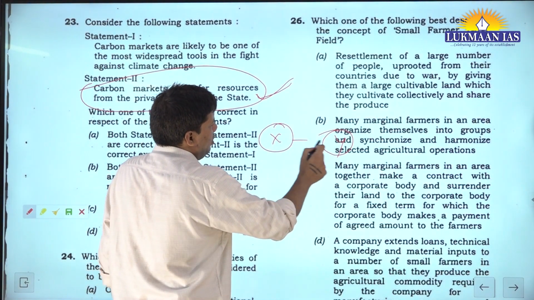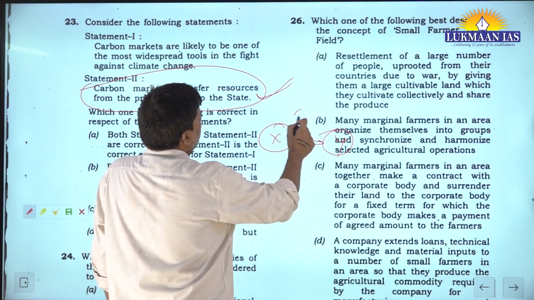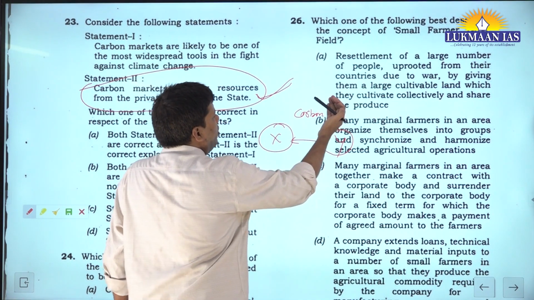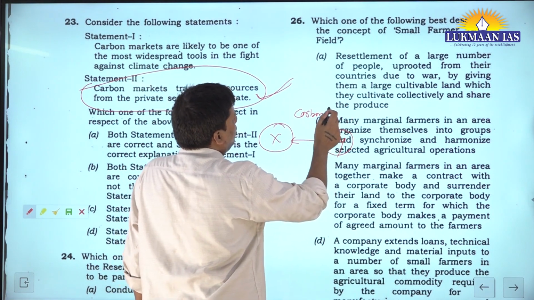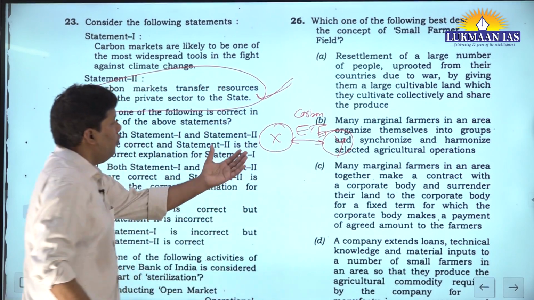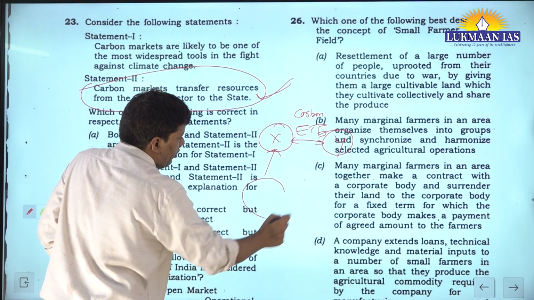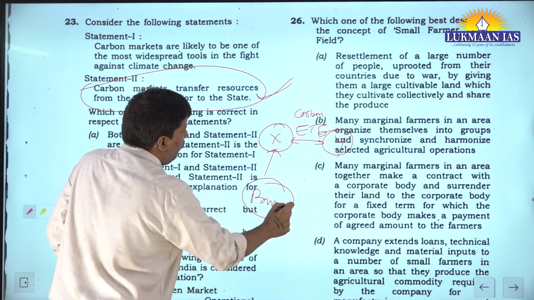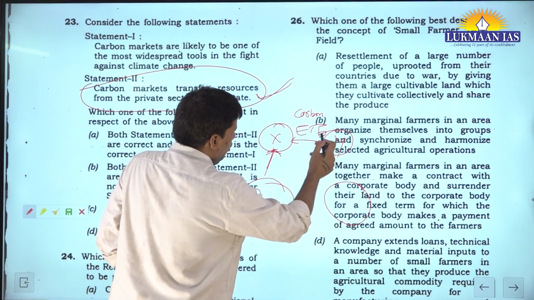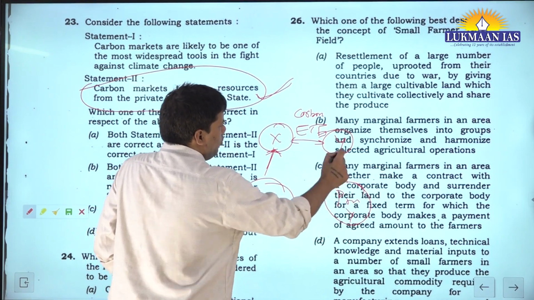Country X is trading these carbon market instruments. We can call it an ETF. So when this trading happens, indirectly what is happening? The private sector of country X is transferring resources to the public sector of X, and similarly the private sector of Y is transferring resources to Y.